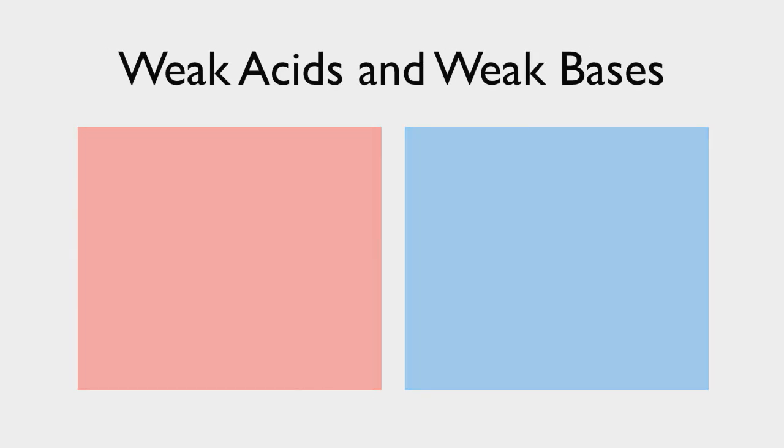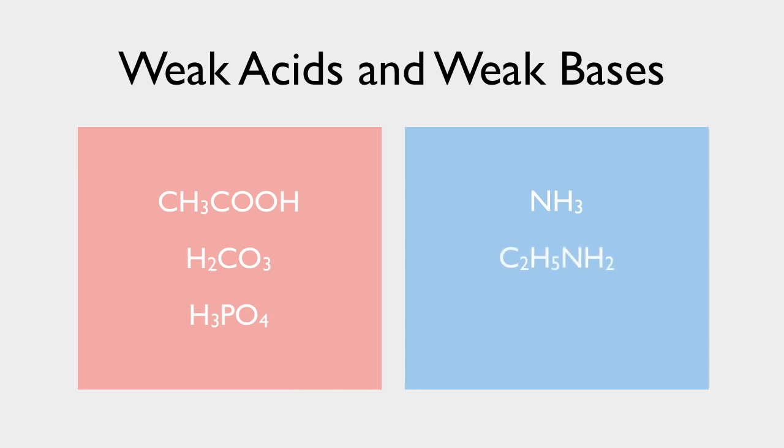If it isn't on the short list of strong acids or strong bases that you just learned, then you should consider an acid or base to be weak. That said, we still need to know a few examples for the IB. Acetic or ethanoic acid is considered to be a weak acid, as are almost all other organic acids. Carbonic and phosphoric acid are other examples of weak acids. We've already learned that ammonia is a weak base, and so is ethylamine, which is an organic base that has an amine group. In fact, all bases that include an amine group are considered to be weak bases.